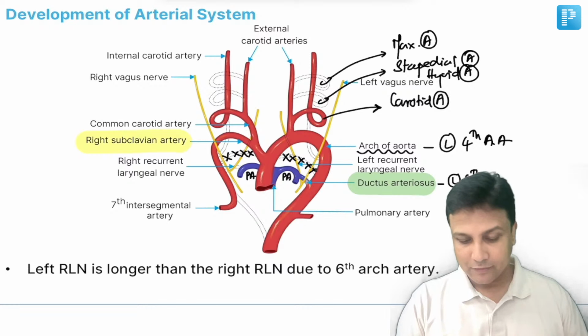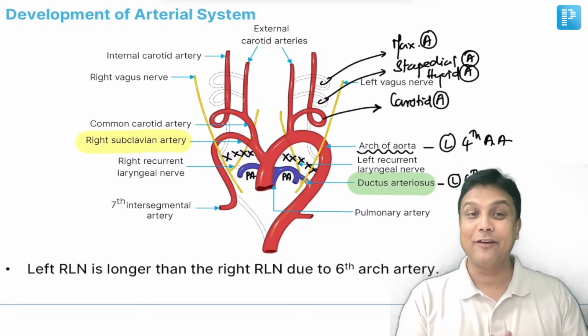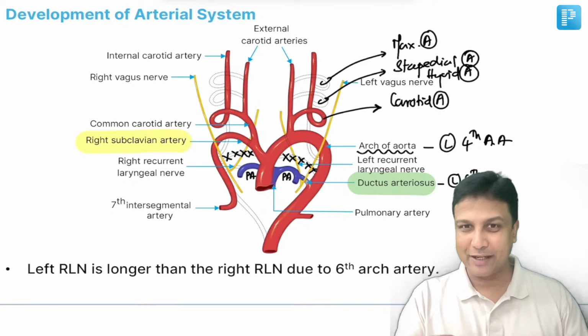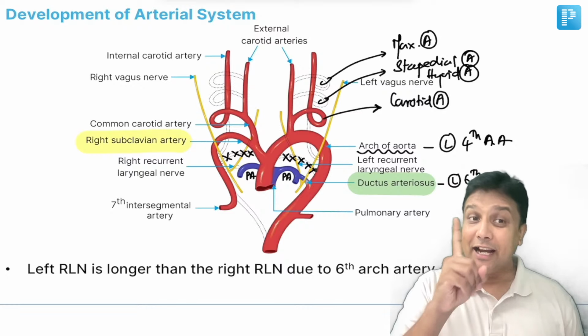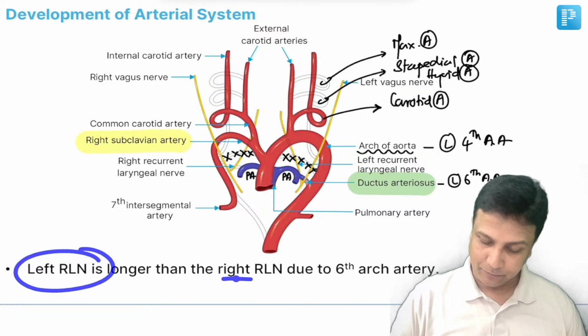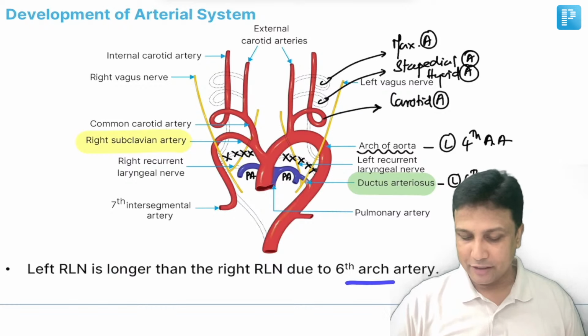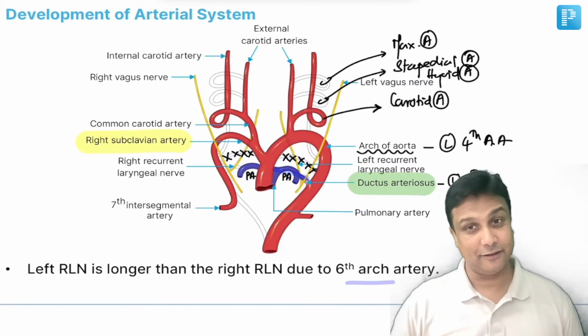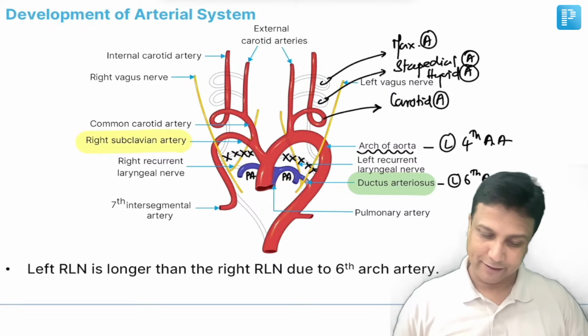Then after that, my dear friends, what about the right and left recurrent laryngeal nerve? Let's quickly revise this also. The left recurrent laryngeal nerve is longer when compared to the right one. Of course, due to which one here? Due to the sixth arch artery you are able to see here. This question was also asked in your exam.